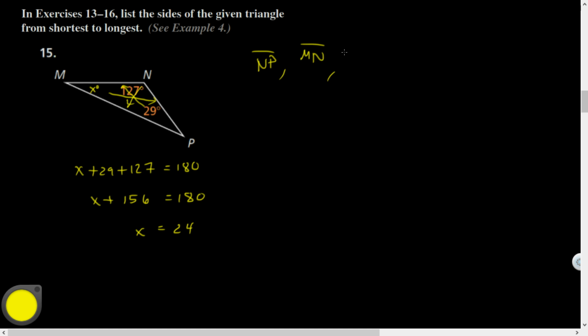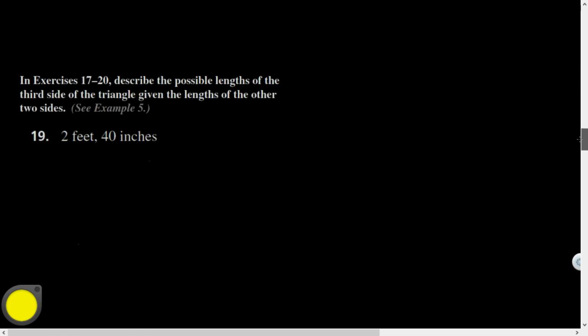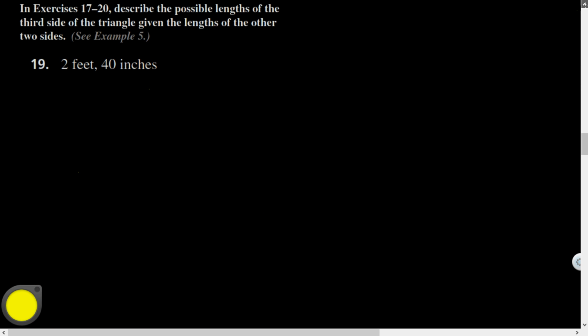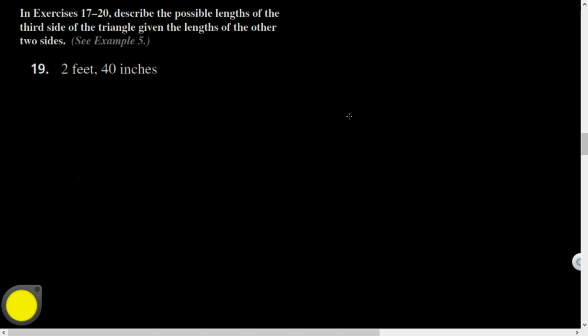MP is going to be the longest side because it's opposite the longest angle. All right, let's take a look at this question here. Describe the possible lengths of the third side of the triangle given the lengths of the other two sides.